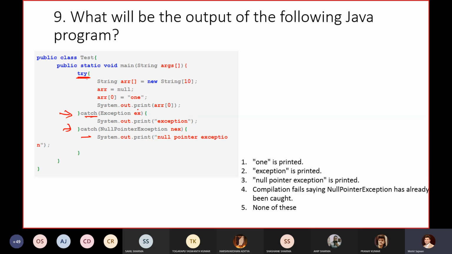Now tell me, if I am going to execute this code, what will happen? Take your time for this question, and just write down 1, 2, 3, 4, 5, whatever option you are getting.